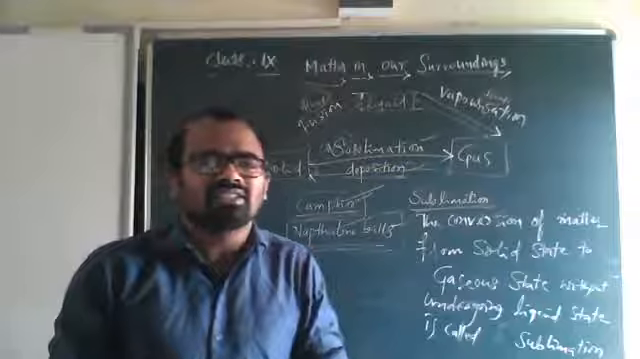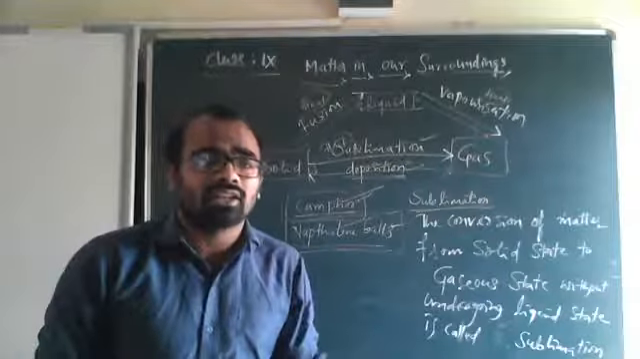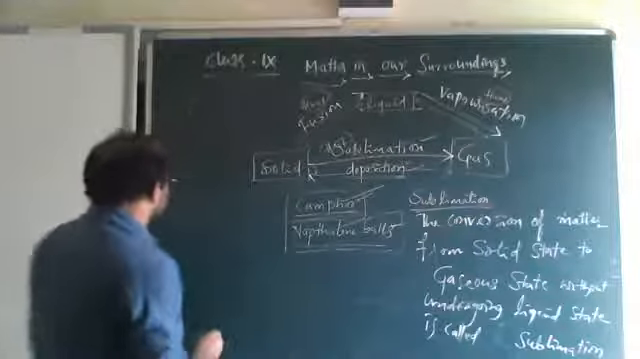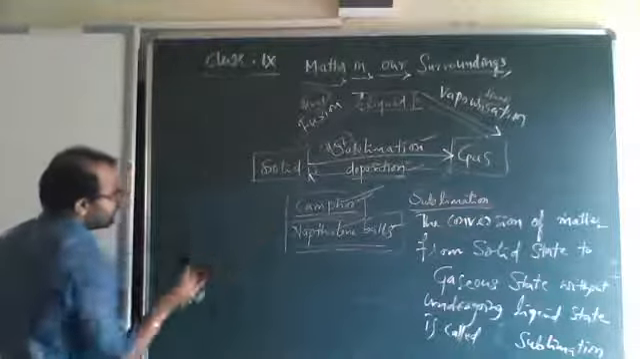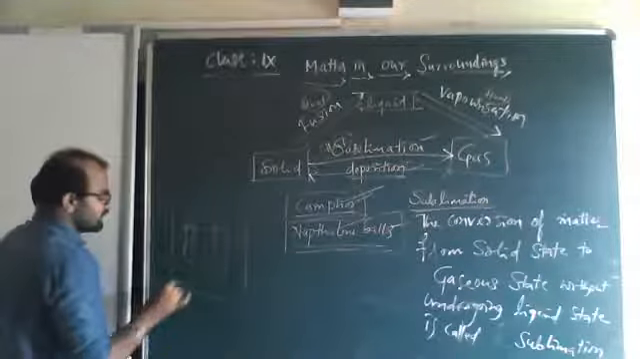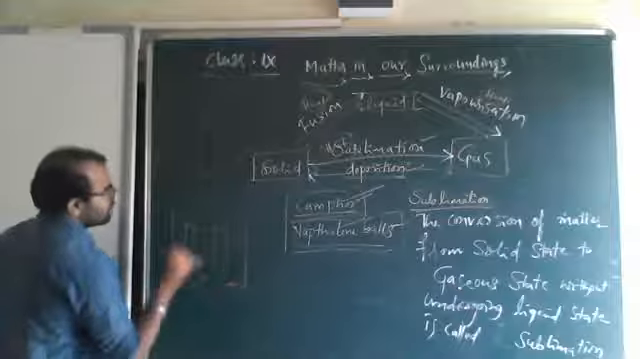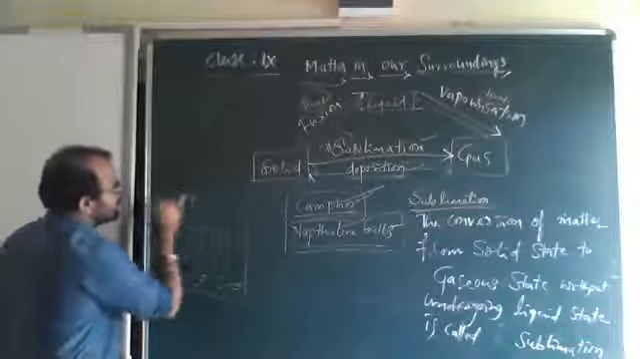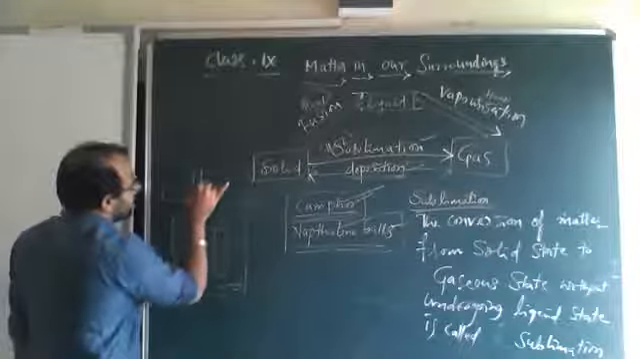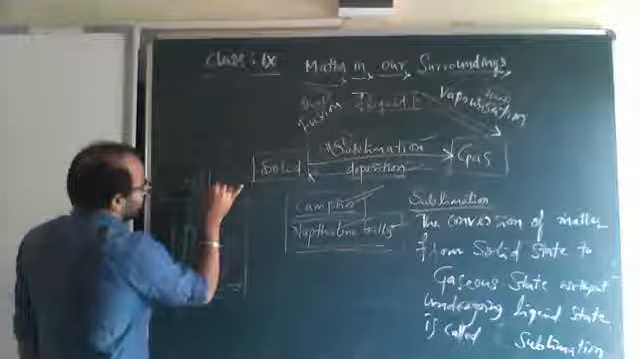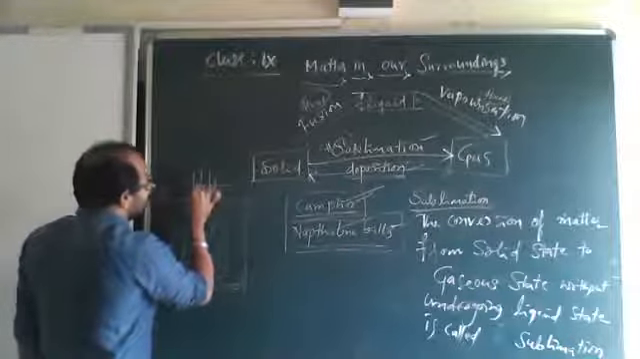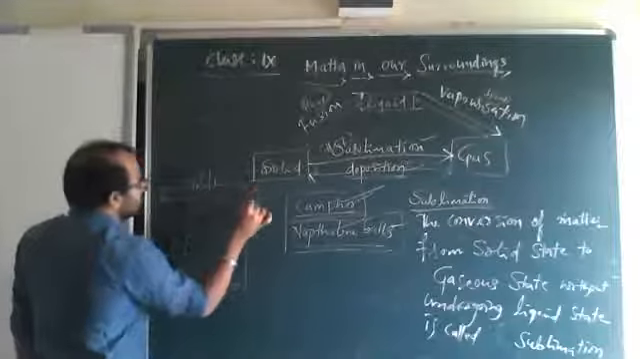Or if you are remembering the electrolysis process, what happens in the electrolysis process? There will be cathode and anode. I am just drawing a rough diagram. Here water will be there. These are connected to a battery. Right? So what happens here?